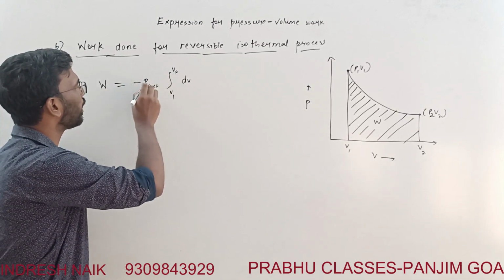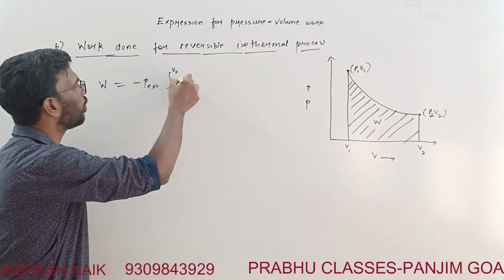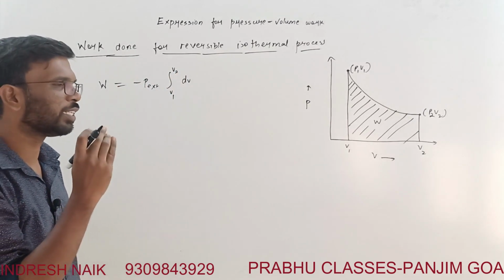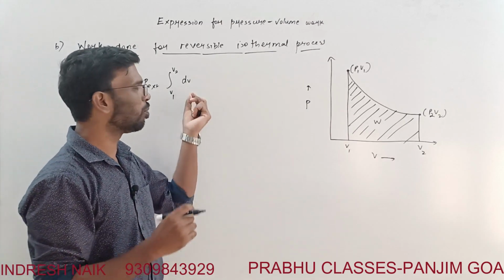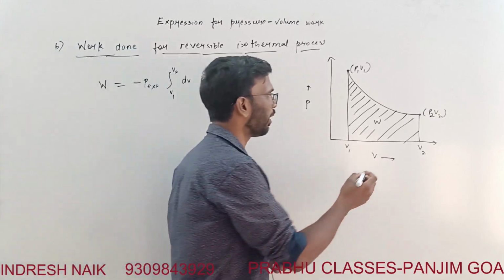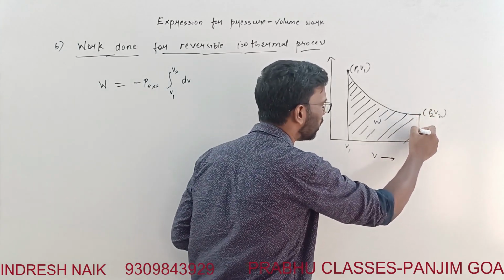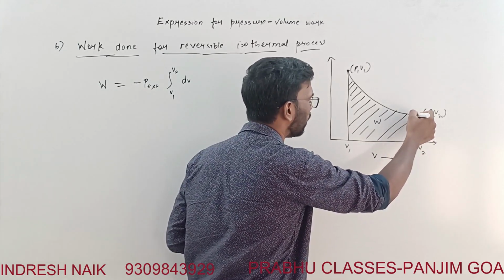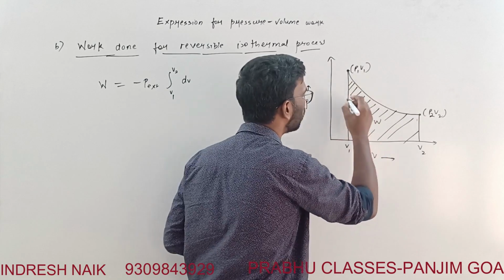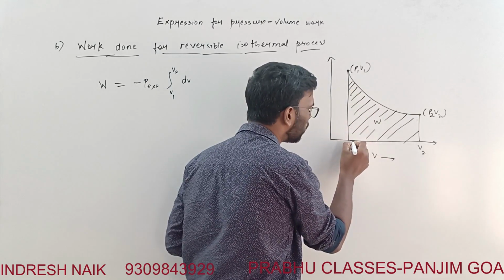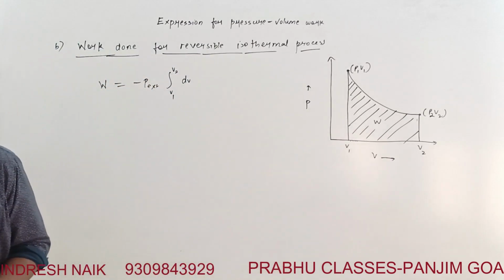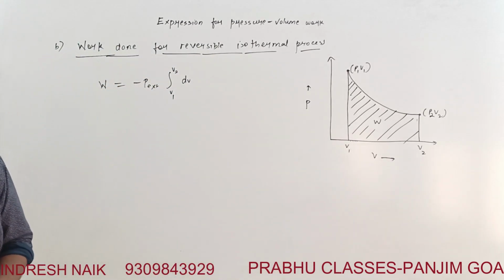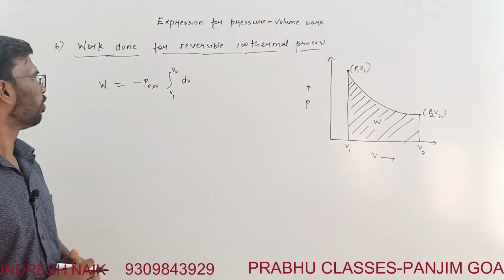External pressure, dV is something which is going to change. It is taking place in a large number of small steps. Here there is a small change in volume, then from here the expansion will increase this much, this much, this much, small volume. So we are integrating P external dV.